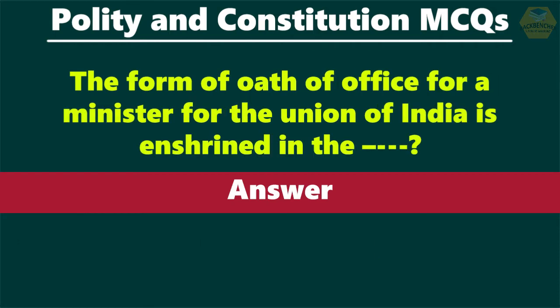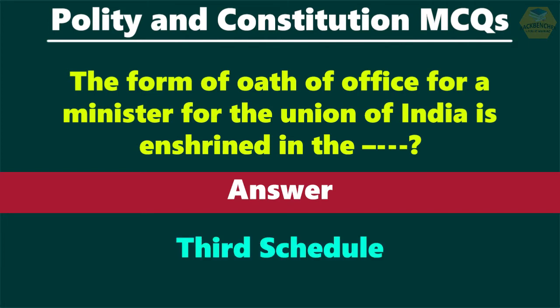Question number 9. The form of oath of office for a minister for the Union of India is enshrined in which schedule? The answer is 3rd schedule. The form of oath of office for a minister for the Union of India is enshrined in the 3rd schedule.